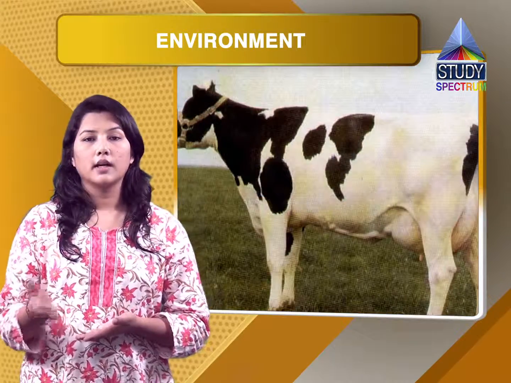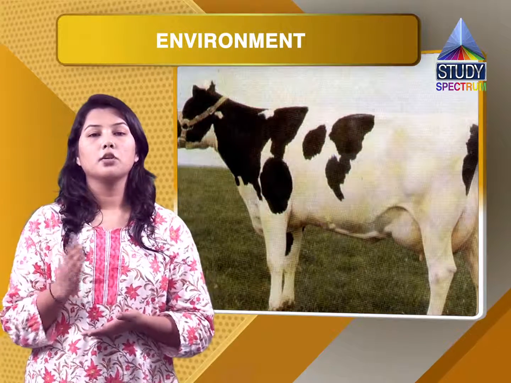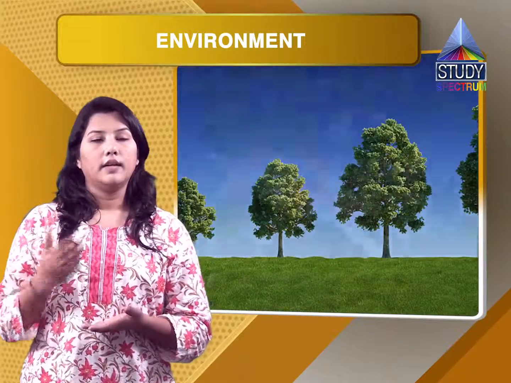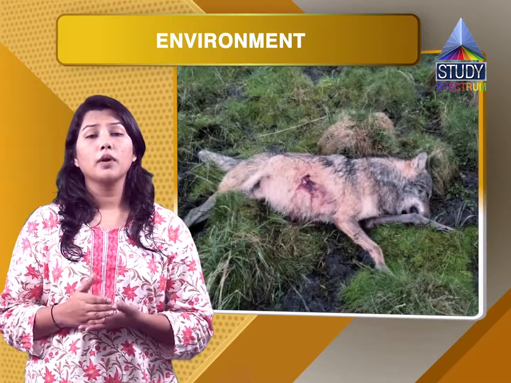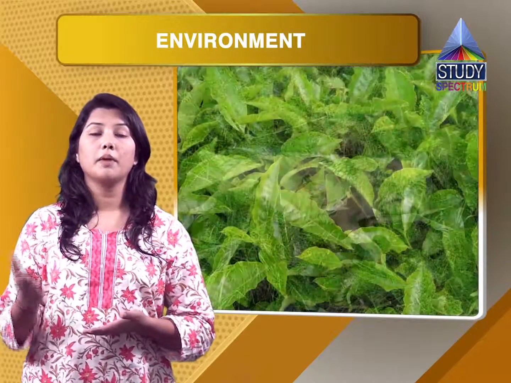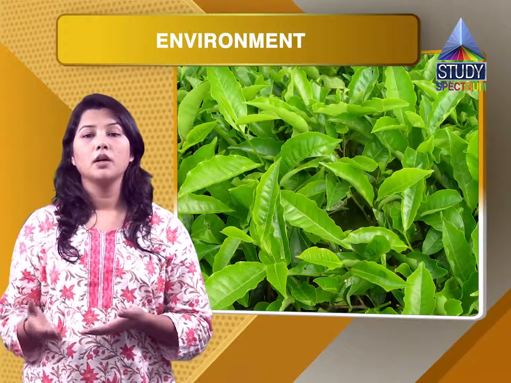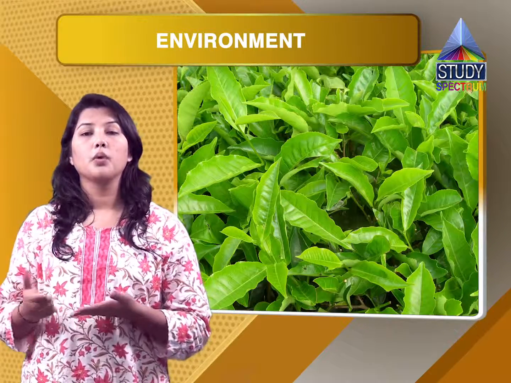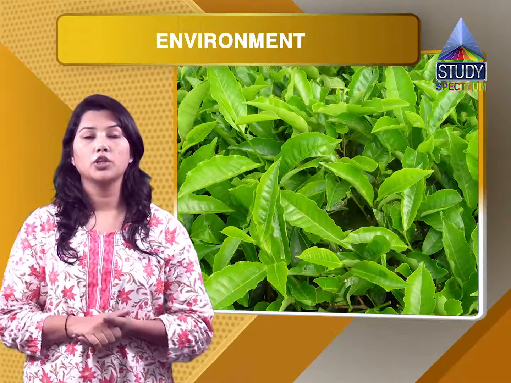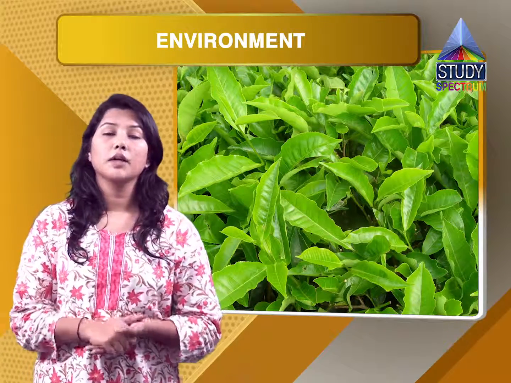The animal dung, like cow dung, acts as a good manure for plant growth. Then if we look at the dead animals, when they decay, they provide very good nutrition to the soil, which in turn is absorbed by the plants. When it is absorbed, the plants and trees grow very well. That is why it is said that plants and animals are dependent upon each other. This is how we complete our chapter, Environment.